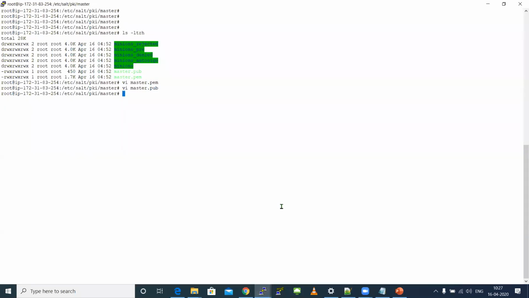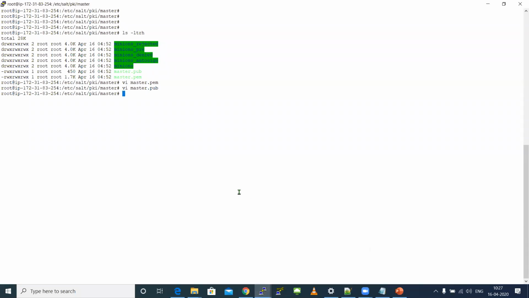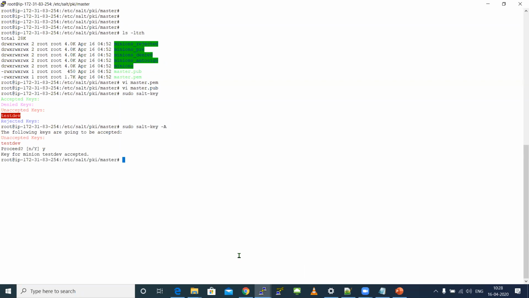Okay, now go to your master. This third machine is my new master, right? Here, sudo salt-key. Are you able to see it under unaccepted keys? I'm able to see the test one. Accept him, the same steps that you all did. So accept. Accept him. That's it. See, he is now accepted.